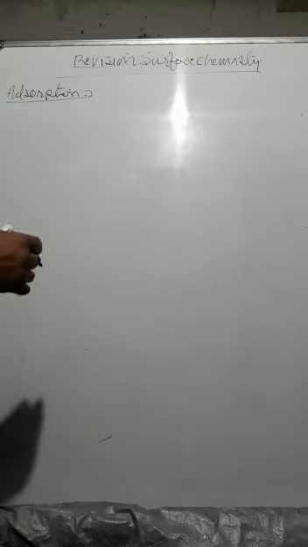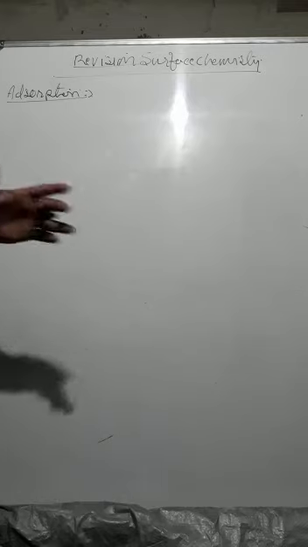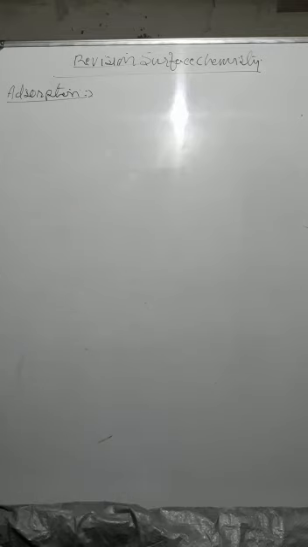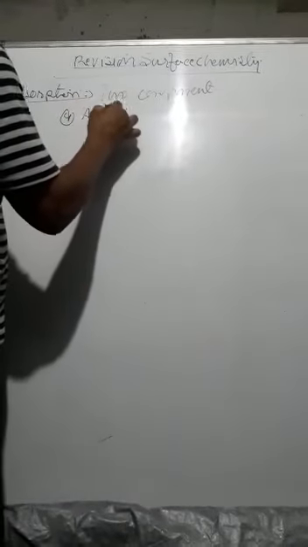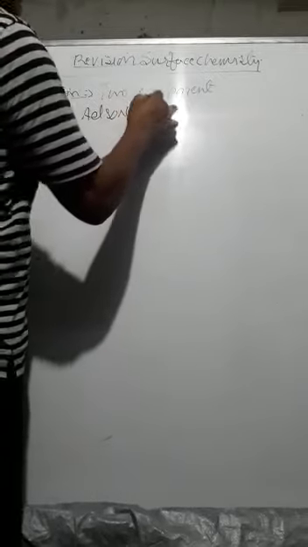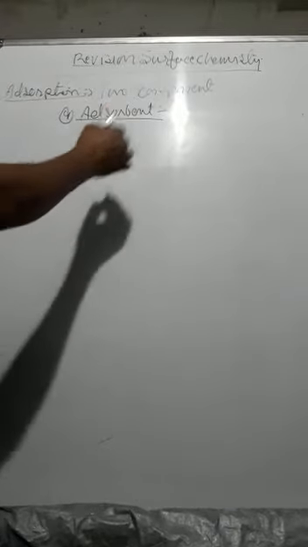Students, adsorption, on the basis of the type of interaction, takes place between two components. What are these two components? In adsorption we deal with two components. These two components are, first, the adsorbent. The adsorbent is what provides its surface to the other substance. That is, it provides a large surface.